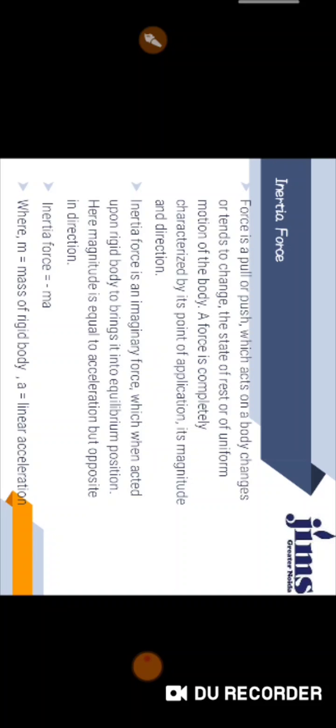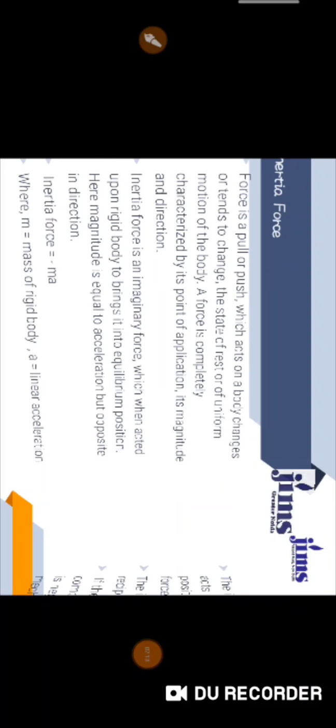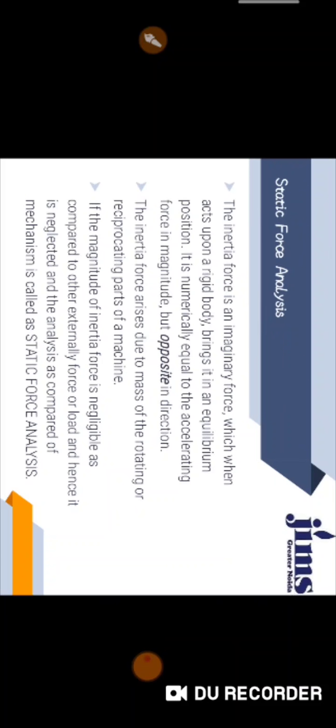It is the negative quantity of force. That means F equals minus ma. We can write F equals minus ma, where m is the mass of a rigid body and a is the linear acceleration. I hope everybody understands what inertia force is. Now, the inertia force is an imaginary force which is applied in the opposite direction. It arises due to the mass of the rotating or reciprocating part of a machine.